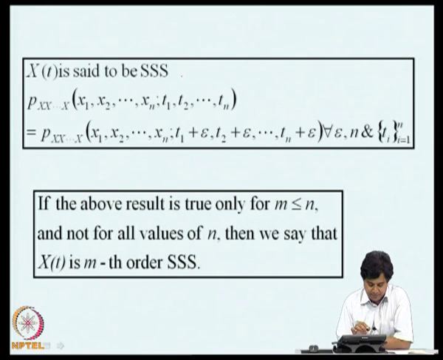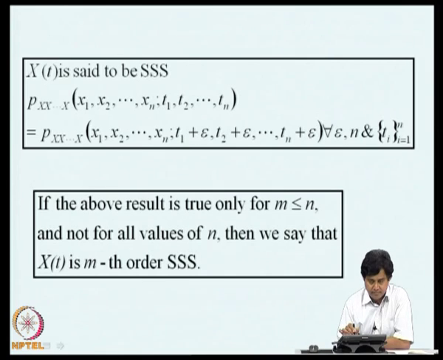What does it mean? We say that x of t is strong sense stationary, no qualifications, just strong sense stationary, if the nth order probability density function p_X(x1, x2, ..., xn; t1, t2, ..., tn) is independent of the shift epsilon that we give.